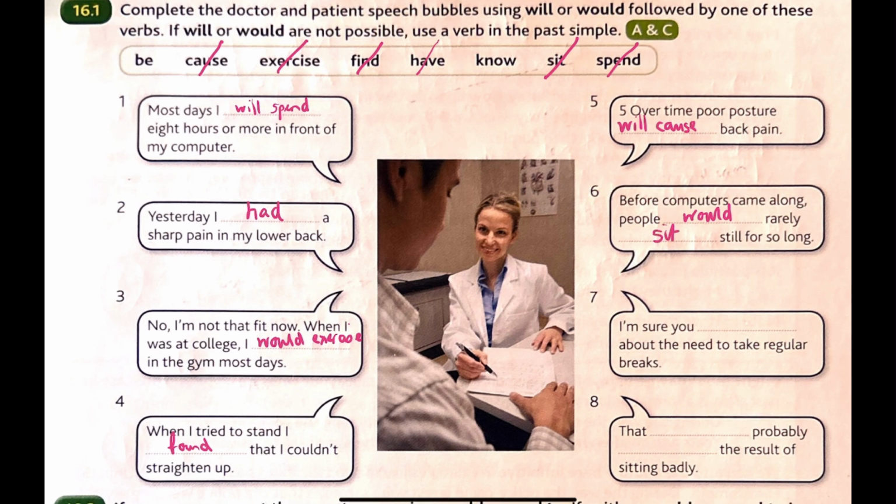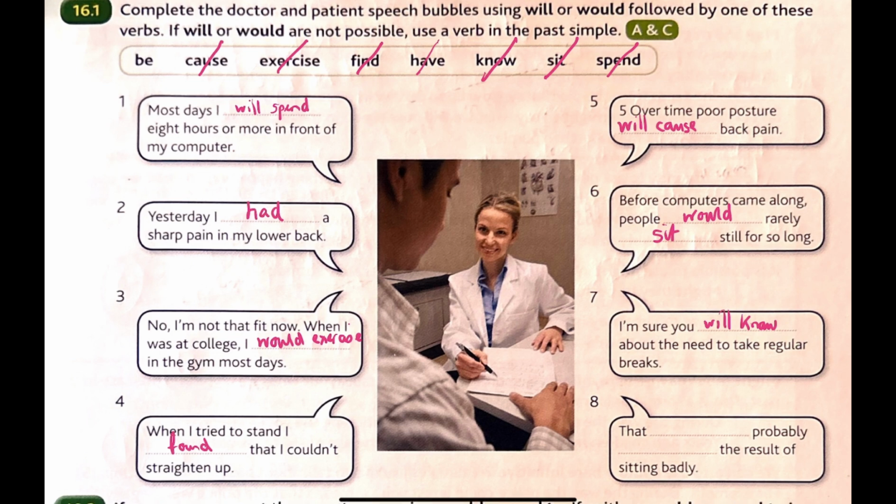I'm sure you blank about the need to take regular breaks. This is about drawing conclusions about something, making assumptions. So here we can use will, and we're going to use it with the verb know. I'm sure you will know about the need to take regular breaks.